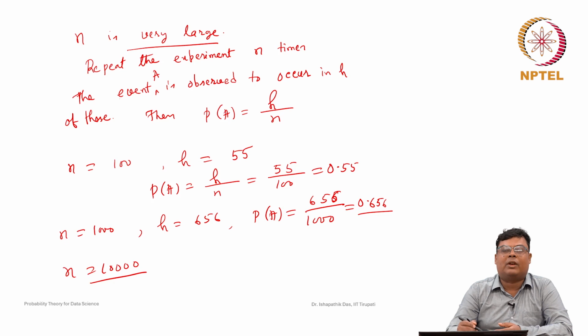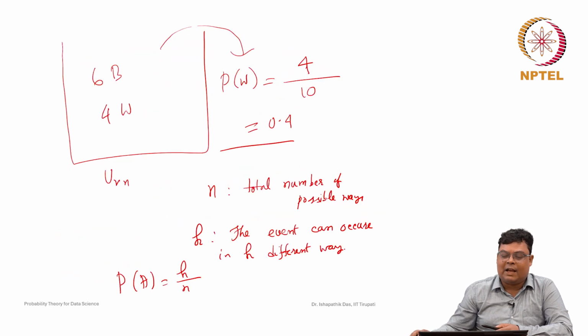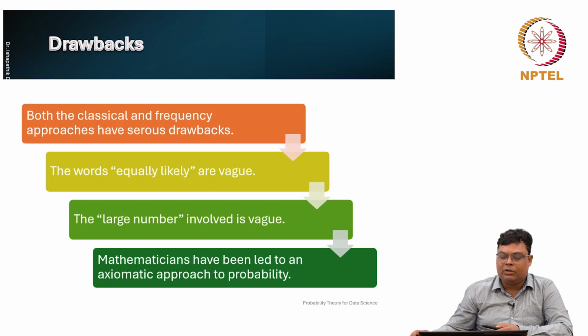All the scientists could not accept it, because we do not know when it should be stopped, whether it will converge or not, and for which n values it will be considered. Basically, we do not know which n values may be considered as very large. That is why this frequency approach was also not accepted.